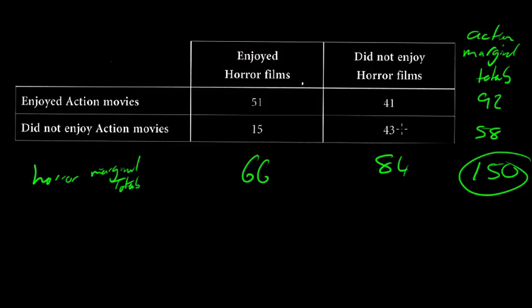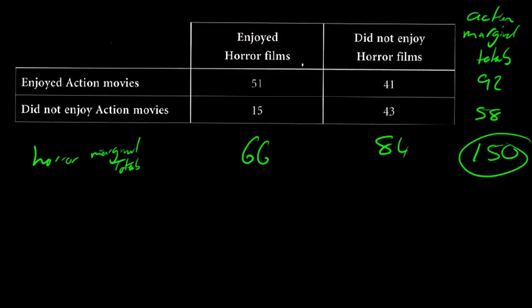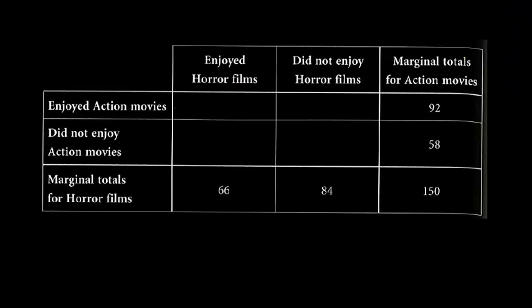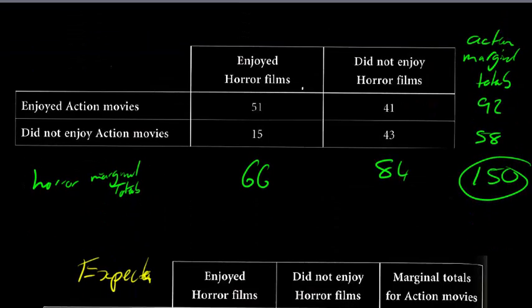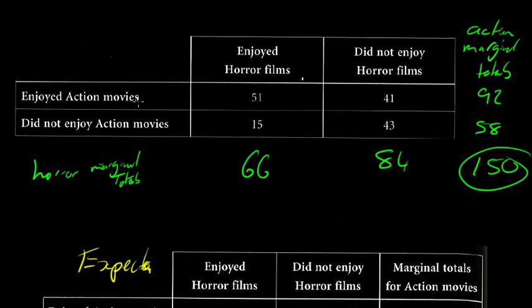So what we now have is our table which says, oh look, this is the data that we've got. And what we can then do is produce another table, and that table will be what we expect people to do. So give me a second. So there we go. So this is now going to be our table for what we expect. Now remember, expectation is quite an easy thing to do. What I'm looking at here in the original question was to say, is there any relationship between those who enjoyed horror and enjoyed action, so that can I put action trailers on horror films and horror trailers on action films?